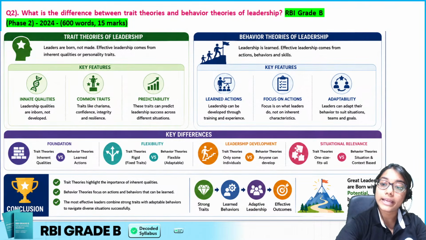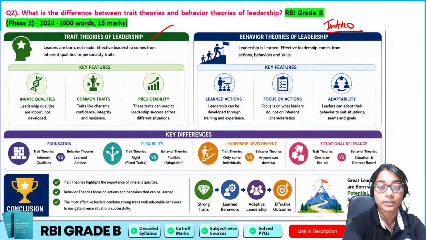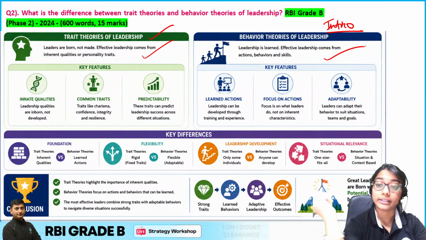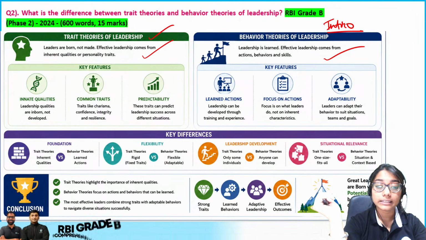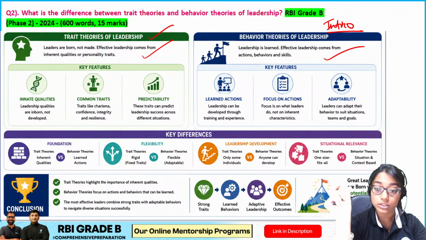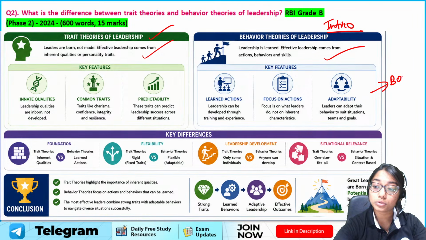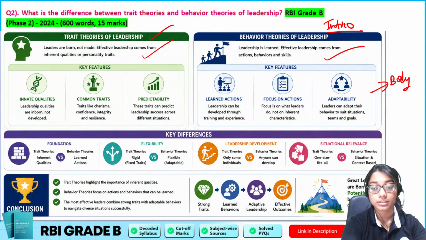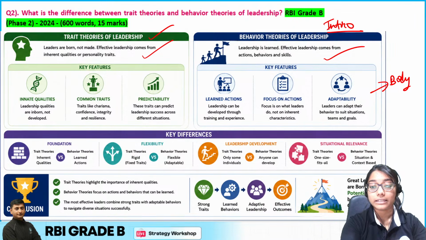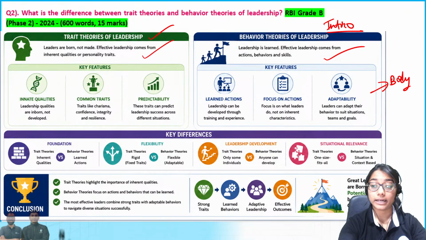So my intro is basically what is trait theory, and what is behavioral theory saying. Plus, if you wish, we can write certain key features, just the keywords of the key features, not explaining them. When we move on to the body, that is when I start explaining the features. Trait theory has these features: certain traits, innate qualities you are born with. And behavior theories have certain key features which you can learn, your behavior, how you're adapting.